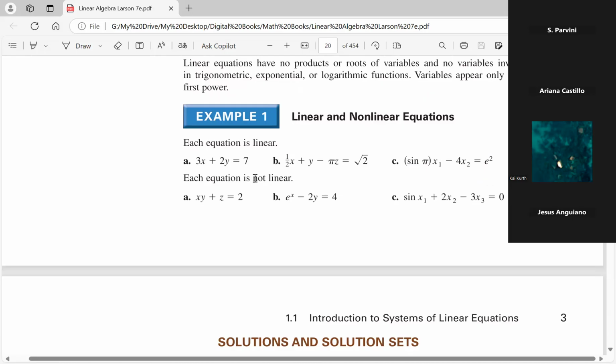Now look at the ones that are not linear. These are not linear. Why? Why is A not linear? Can anyone tell me?